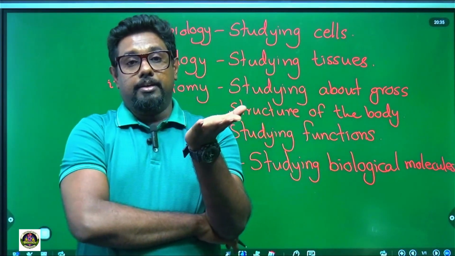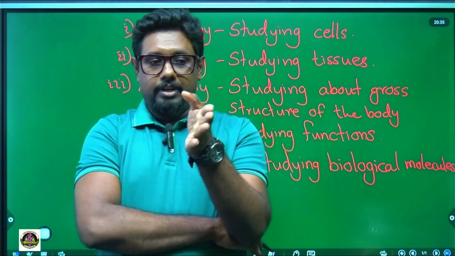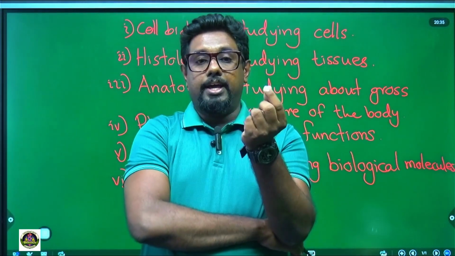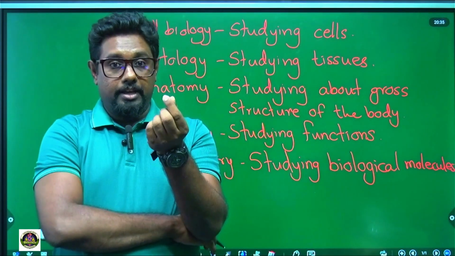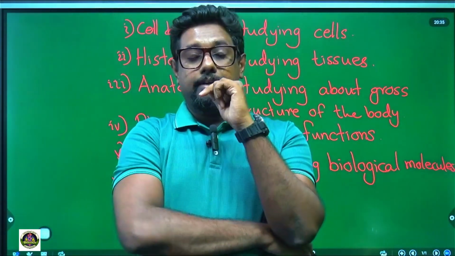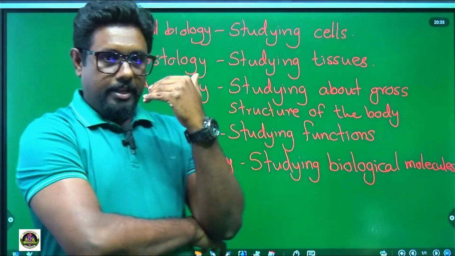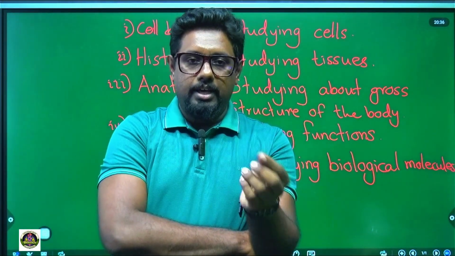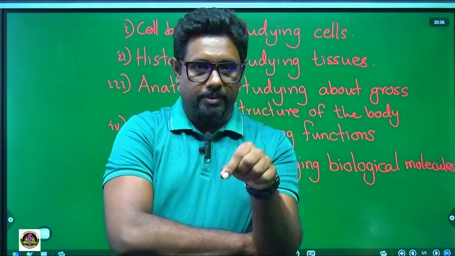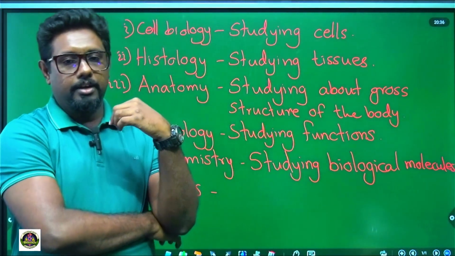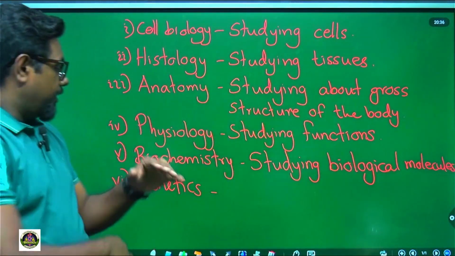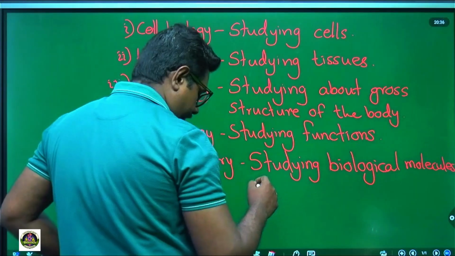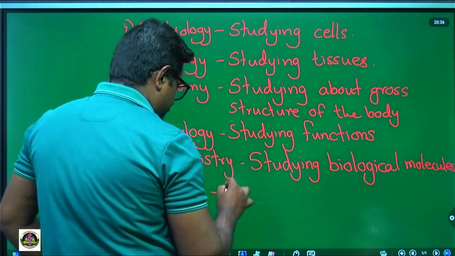Let's say that he has straight hair; the straight hair trait has become a dominant allele. So the curly hair allele is recessive in the father, but in the son it is dominant. We are studying things like that in genetics. We can say genetics is studying inheritance.